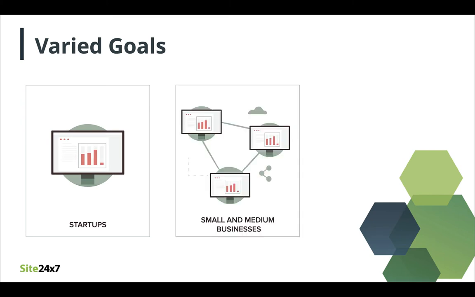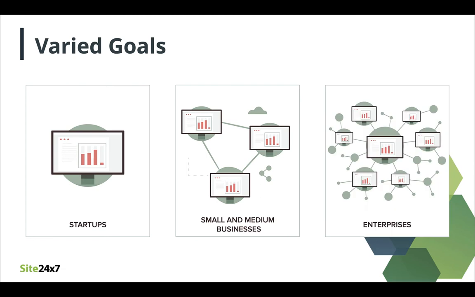But as the startup scales and moves on to become an enterprise, they may want to handle the data in a private cloud or have their own data centers. In this instance, they would want to monitor their cloud infrastructure as well as their data center operations in-house.